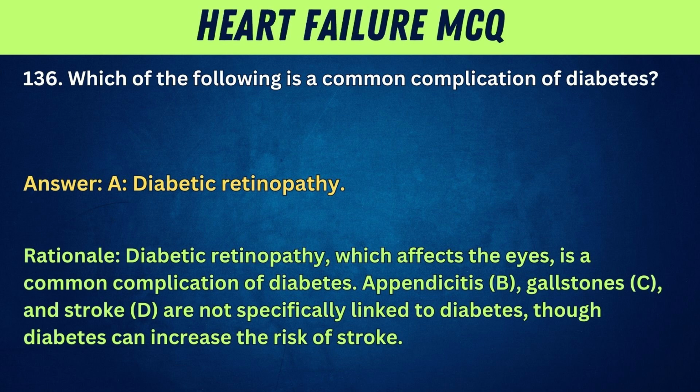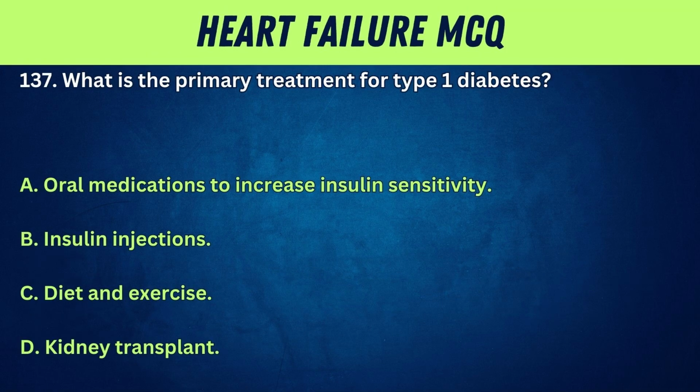Diabetic retinopathy. Rationale: Diabetic retinopathy, which affects the eyes, is a common complication of diabetes. Appendicitis, B, gallstones, C, and stroke, D, are not specifically linked to diabetes, though diabetes can increase the risk of stroke.